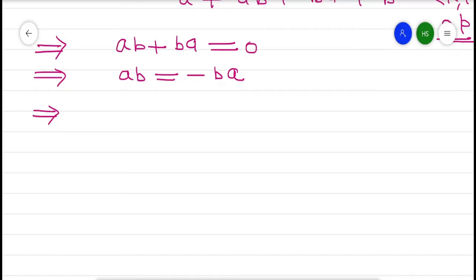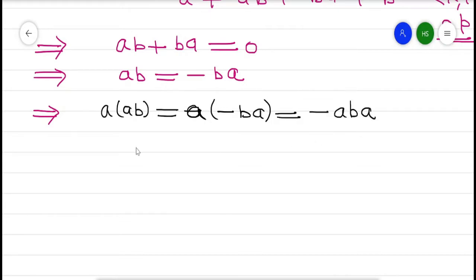So pre-multiply by a: we get a into ab equal to a into minus ba. So this value is minus aba, with the minus outside. So we get a square b, which is equal to minus aba.